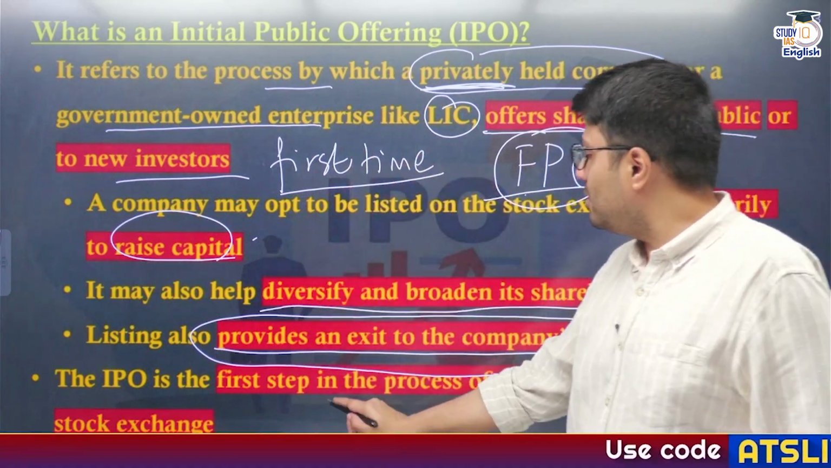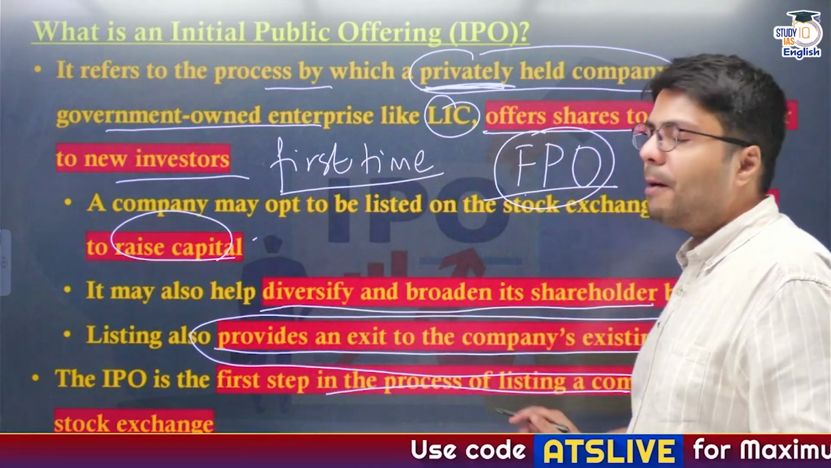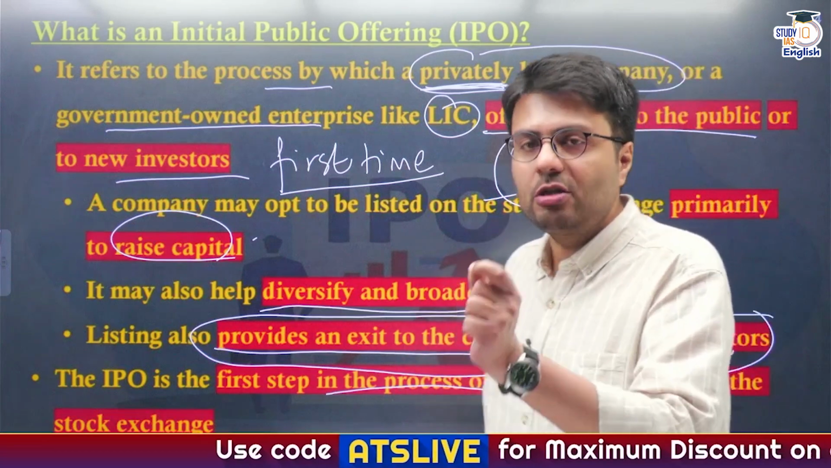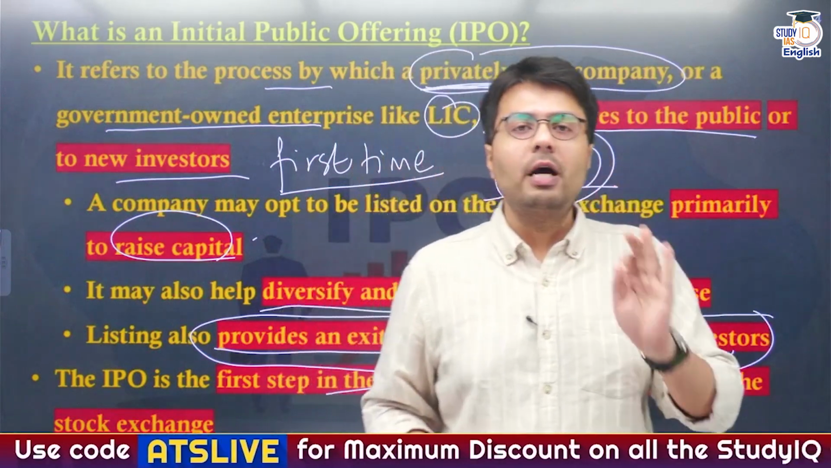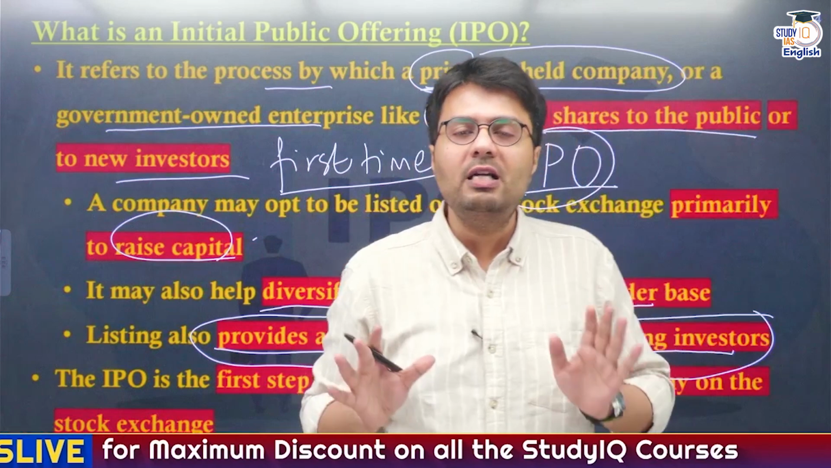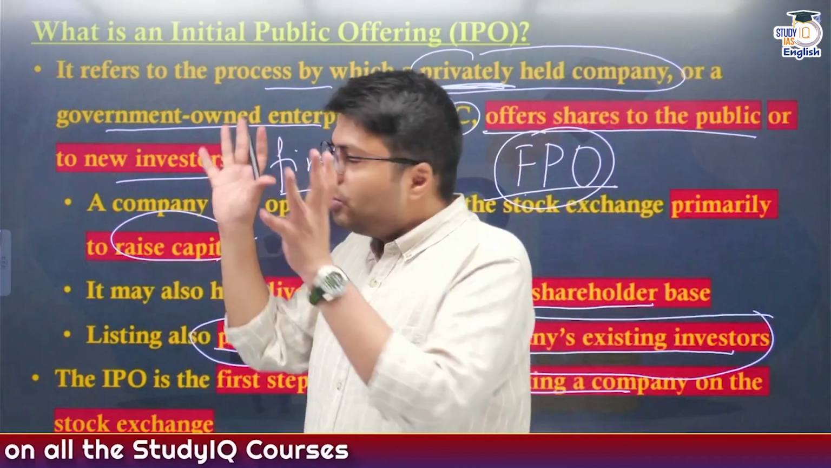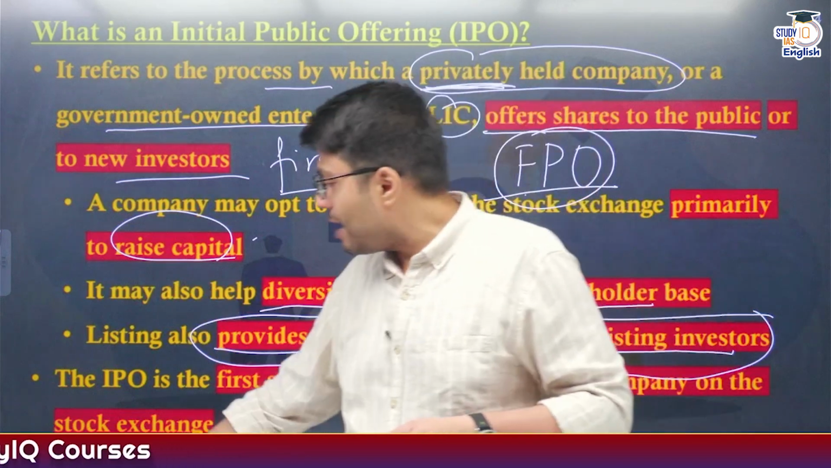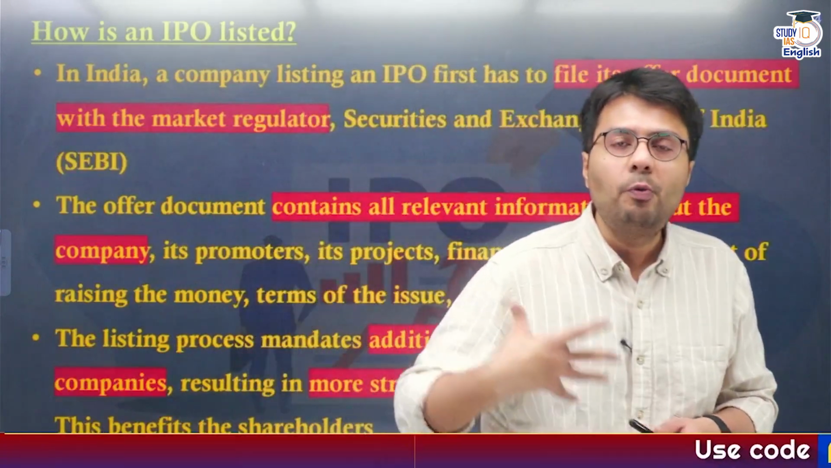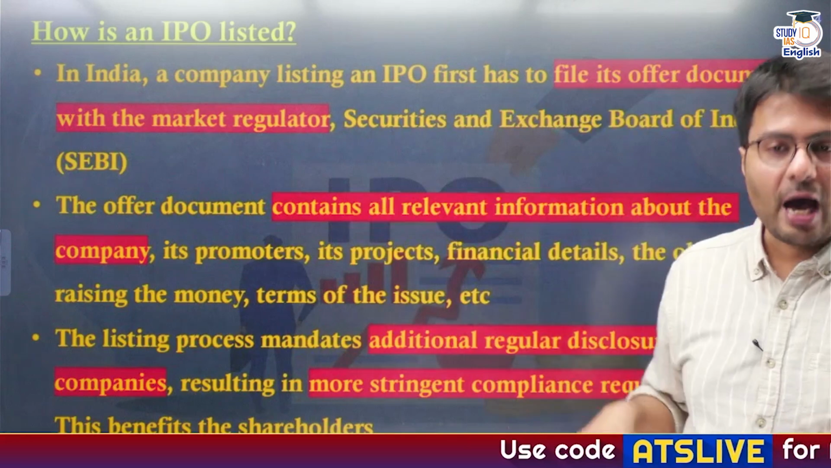And IPO is the first step in the process of listing a company on a stock exchange like the National Stock Exchange, the Bombay Stock Exchange, or stock exchanges of foreign countries like the Dow or the New York Stock Exchange, right? So this is basically the theory of IPO. Now let us understand the process of listing of an IPO, right?